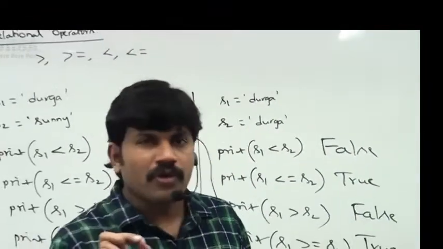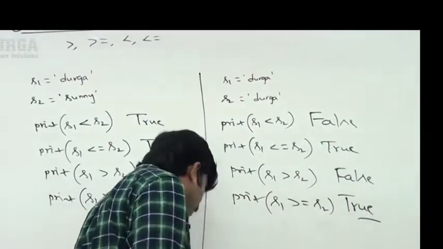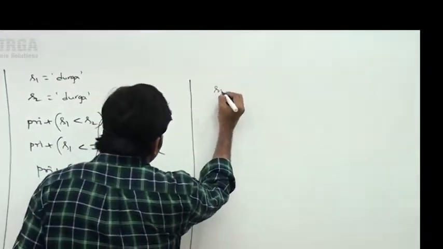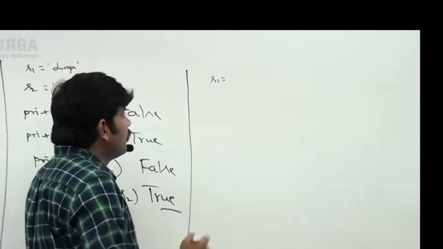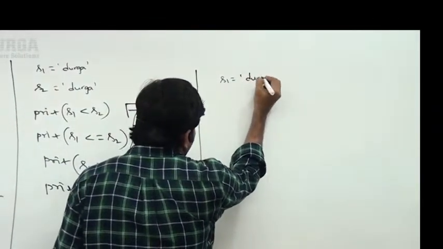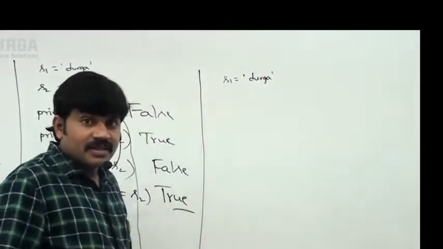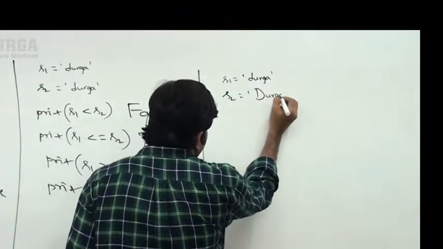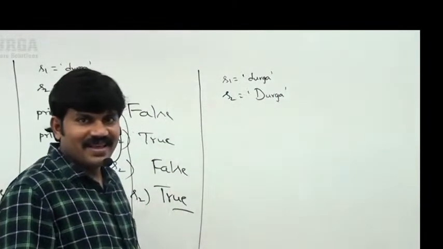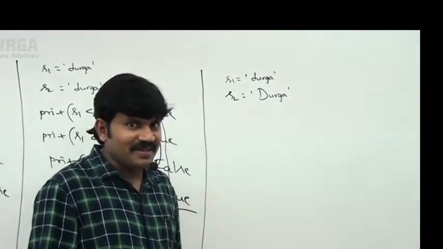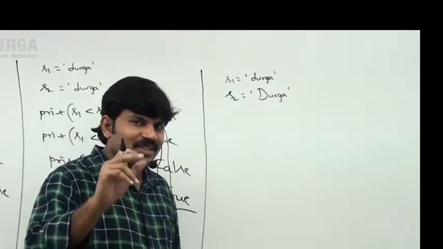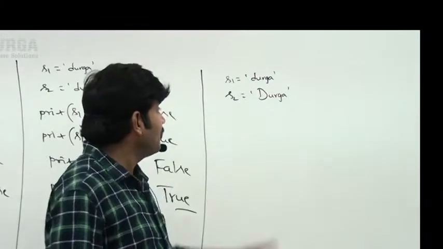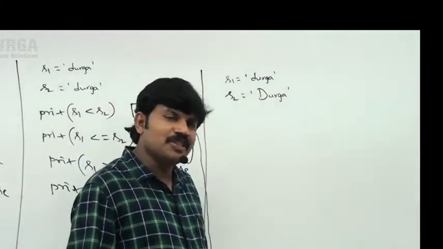Just one more example I want to consider. Don't feel bored, you have to get much clarity. Here I am taking S1 is equal to small d Durga, and S2 is equal to capital D Durga. Observe carefully, small d, capital D. Sir, which is bigger, which is smaller? Lower case d, upper case D.